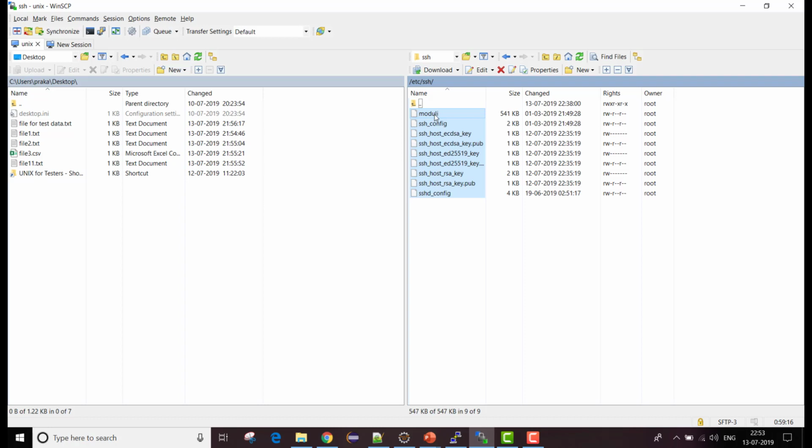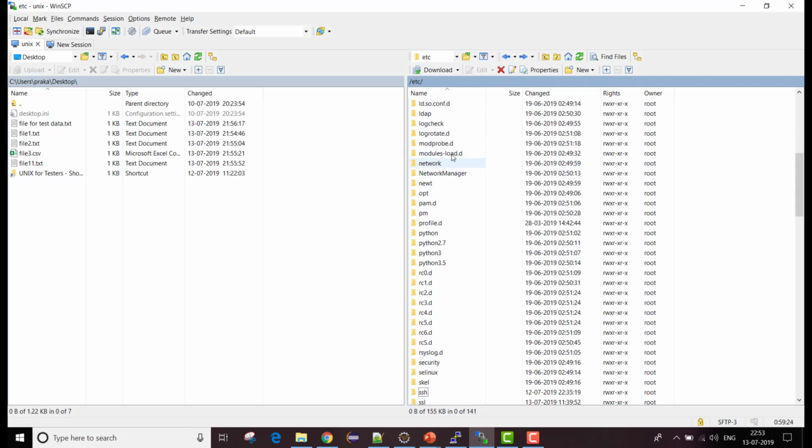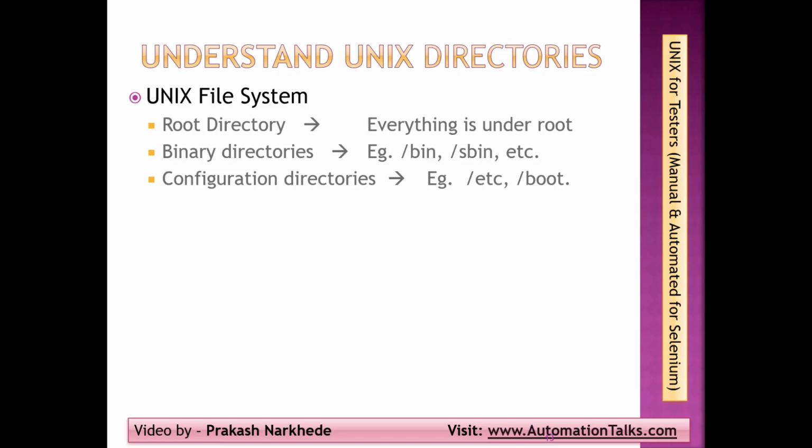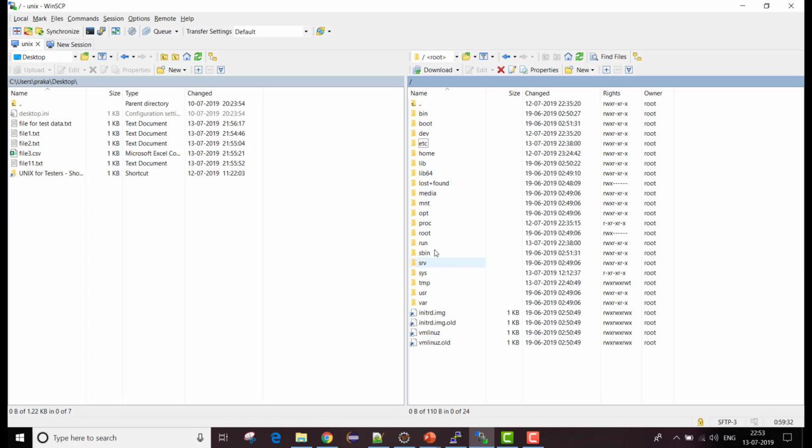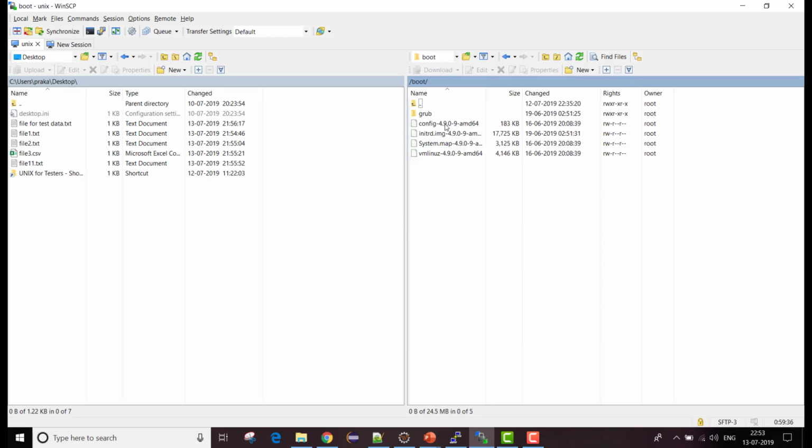That is what is present under your etc directory. Not only that, but we have all the system configurations. And we have a similar thing in the boot directory as well. If I go to boot, give me a second here.